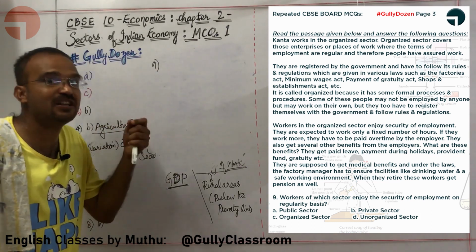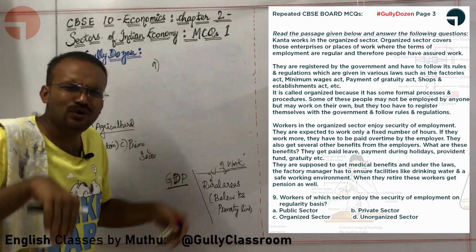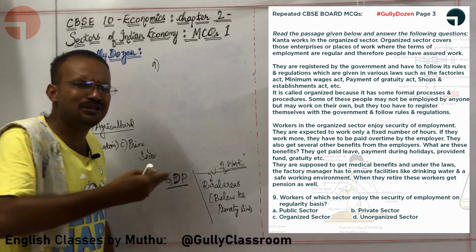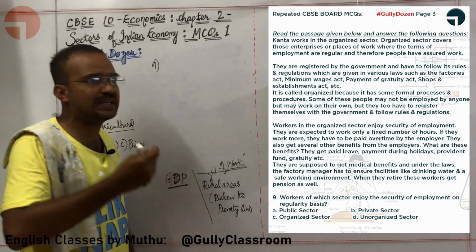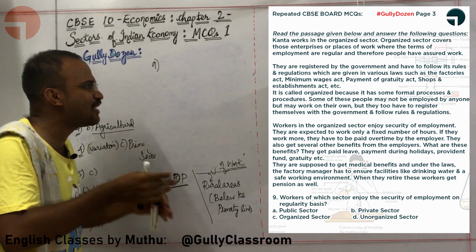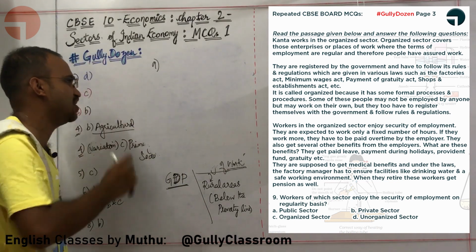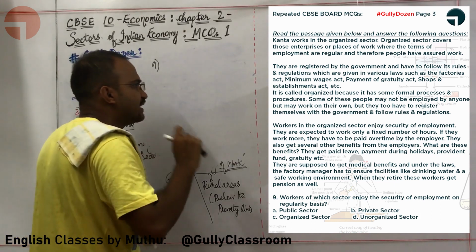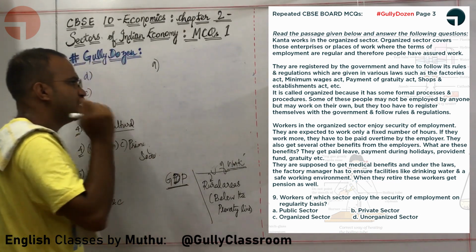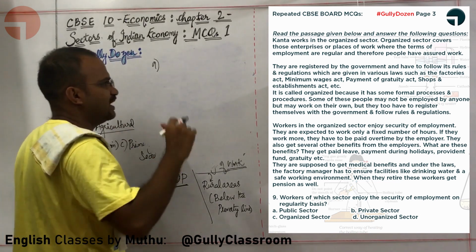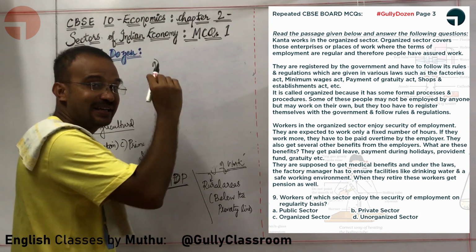What does the factory manager have to ensure? A good working environment, the availability of drinking water, a safe place to work. All this must be ensured by the manager. Okay, sir. When they retire, these workers also get pension. Okay, fine. Now you have studied the entire paragraph.